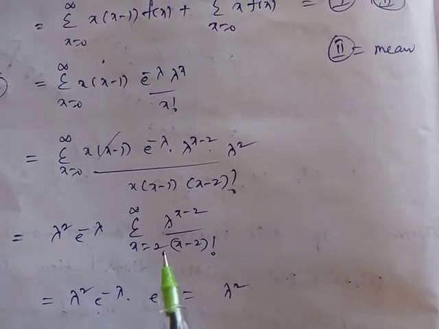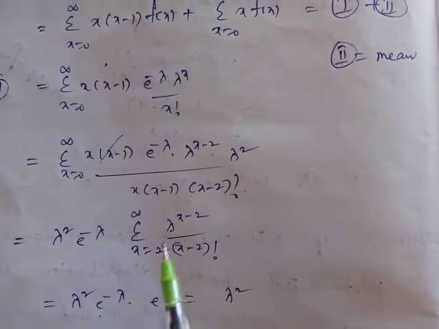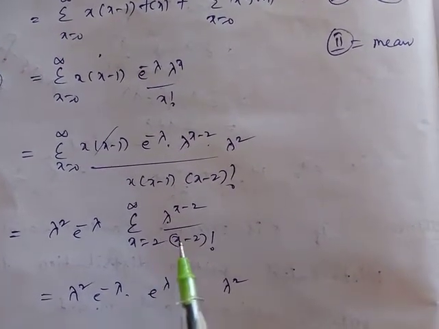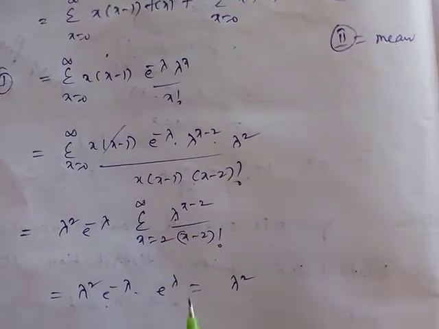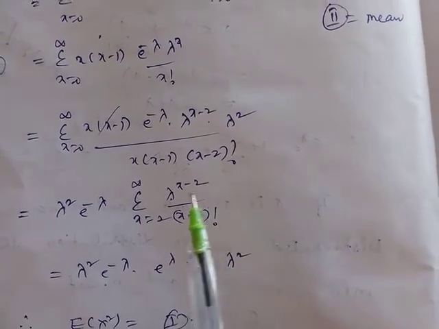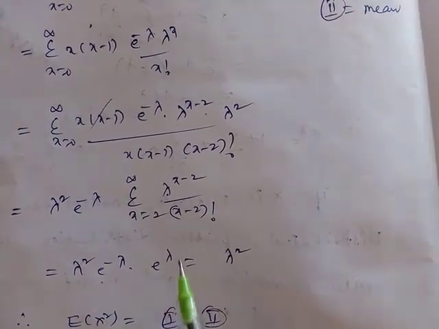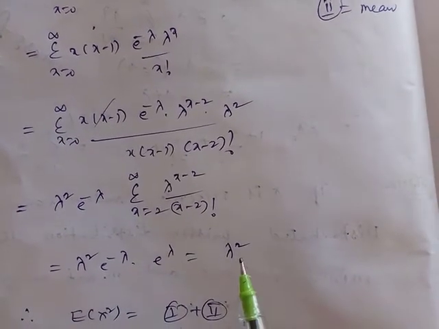We put x equal to 2 to infinity, because x equal to 1 and x equal to 0 give negative factorials, and x equal to 2 gives 0 factorial, which is 1, and so on. This total is the series expansion of e power lambda, so I put e power lambda. These two terms will be cancelled, and we get lambda power 2 as the first term.